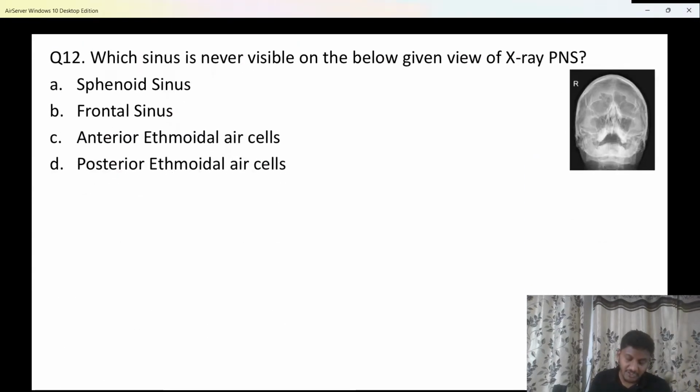ठीक है? Which sinus is never visible, beta, on the below given X-ray of the paranasal sinus?